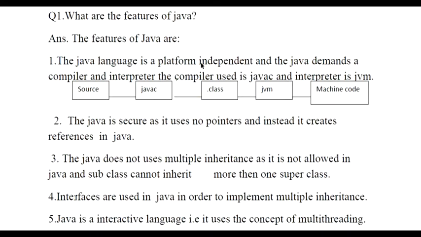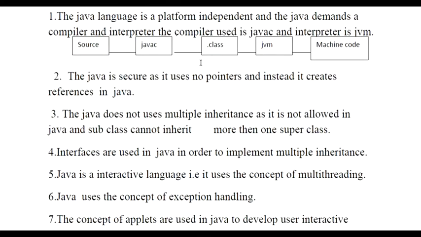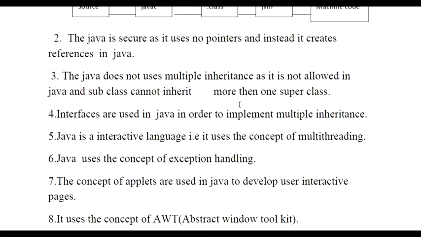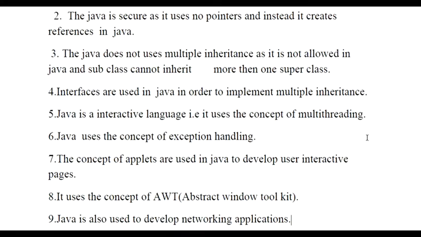Third, we do not use multiple inheritance. Java does not allow multiple inheritance because a subclass cannot inherit more than one superclass. Next we have interfaces. What is the purpose of interfaces? Java uses the concept of interfaces in order to implement multiple inheritance. Since we cannot perform multiple inheritance directly, we use interfaces.